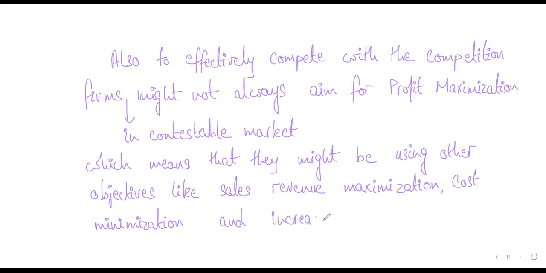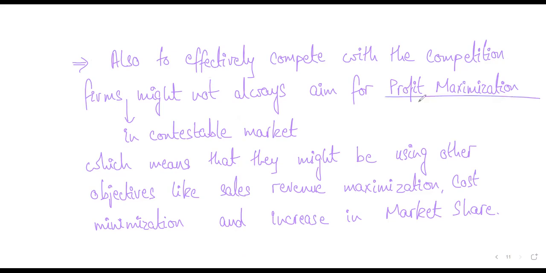So what it says here is that since the competition is very high in contestable market, because there are no entry and exit barriers, right? Firms will only earn normal profit in the long run, because when more firms enter, we know that the market share of each firm drops, and therefore, the profit of each firm decreases. And secondly, right? It's not always that the firm will aim for profit maximization.